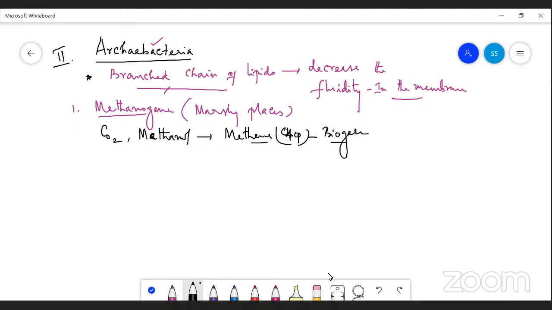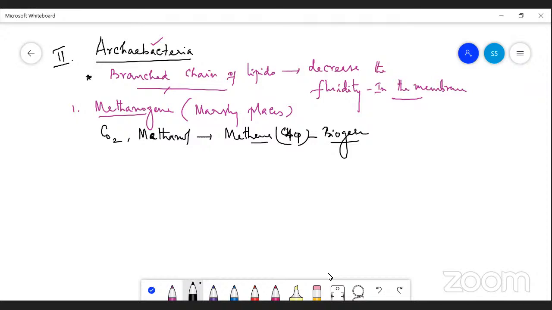These methanogen bacteria convert carbon dioxide and methanol, in addition to formic acid, into methane, or biogas. Biogas is also called gobar gas because these bacteria are present in the guts of ruminant animals. In ruminant animals, carbon dioxide and methanol in the cow dung are converted into methane, or biogas production.